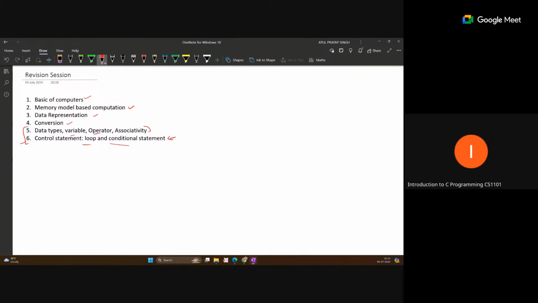So you should have that good understanding of the for loop and conditional statements from week 4. And for week 4 you should have a good understanding of week 3 also, because that also contains some basics of C, like operators and associativity, variables, data types.